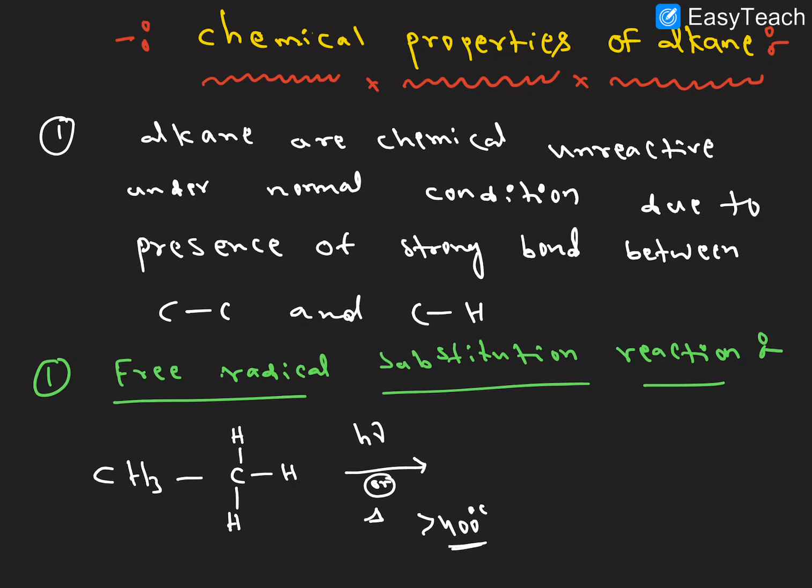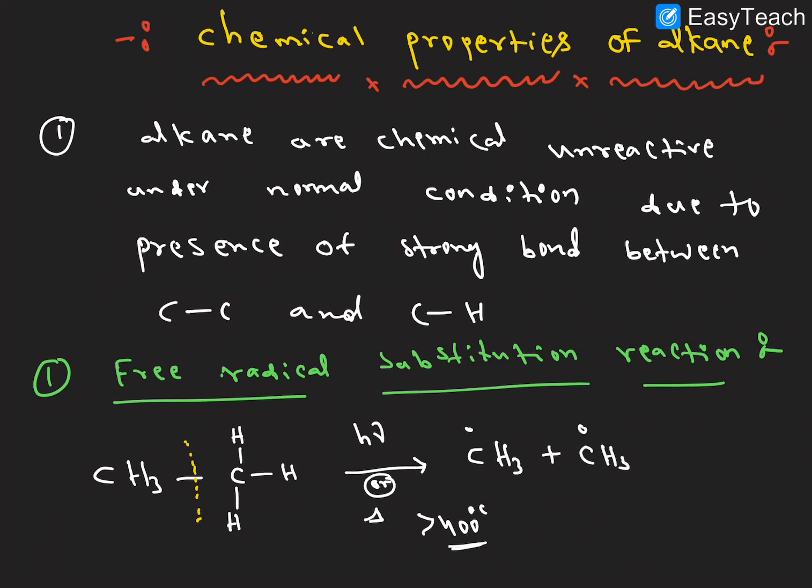Here two types of bond breaking are possible. One is the carbon-carbon bond breaking, and then we get the CH3 radical and one more CH3 radical.